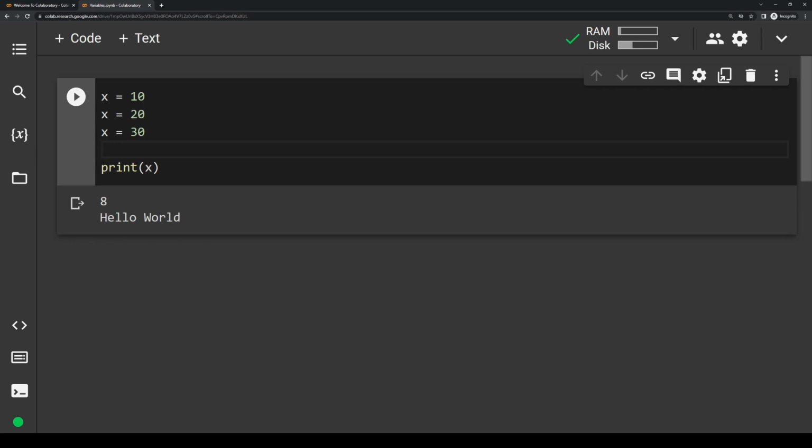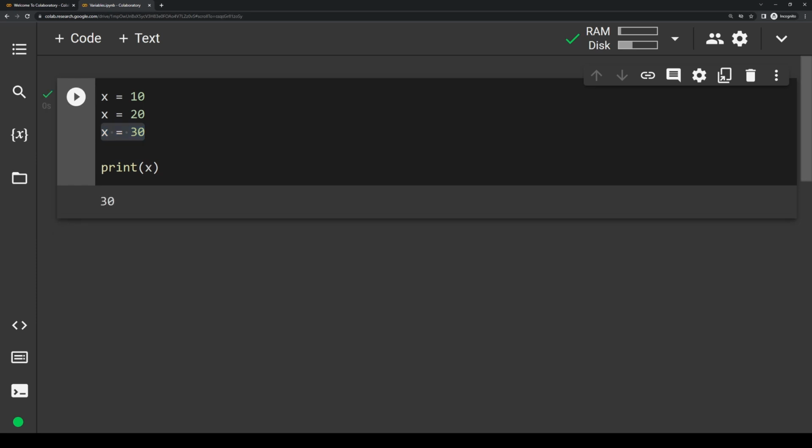Remember, I said that everything in Python runs in order from top to bottom. So if I have this print x down here at the bottom, it should be equal to 30, because x equals 30 is the most recent line of code and therefore is the most recent update for x. So if we run this, we should see 30.